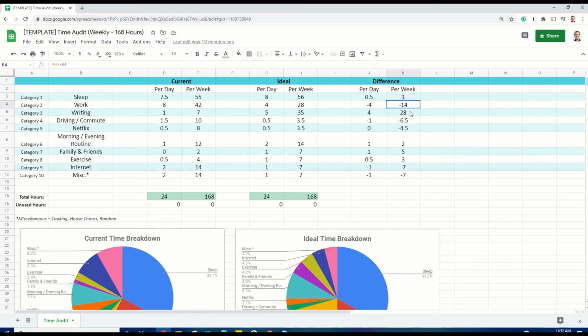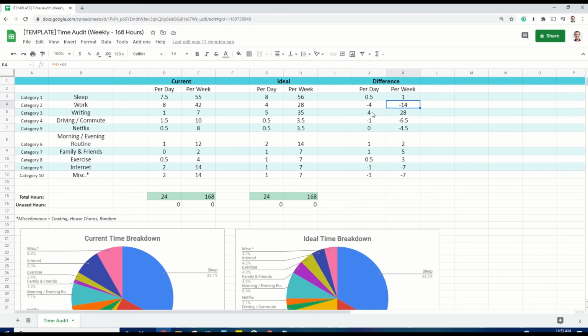So for example, right here, the two biggest numbers in the per week difference for my current and ideal were writing. You see, I wanted to have a lot more time to write, at least almost 30 hours of additional writing time every week. And then work, which I meant by administrative and non-creative pursuits. I wanted to cut that down drastically. So when I was first working through this exercise, I couldn't just leave my job. I had to build the systems in place so that I could actually afford to leave my job eventually.